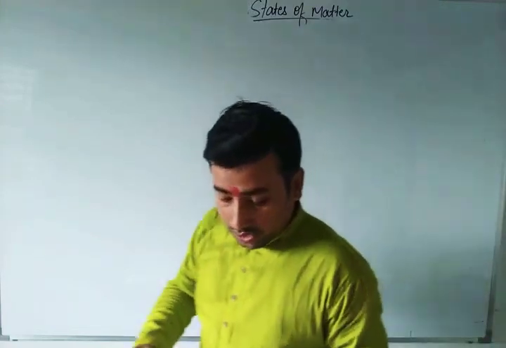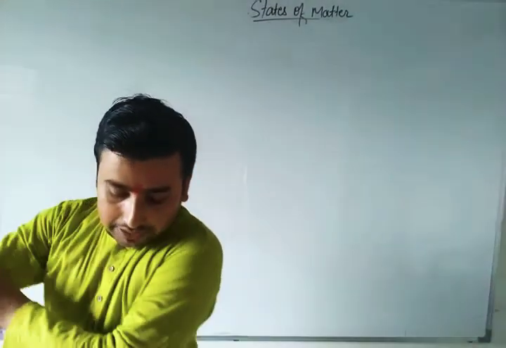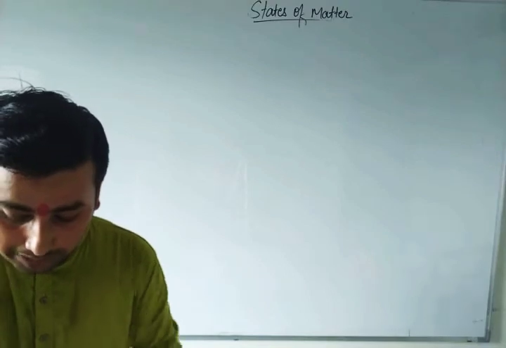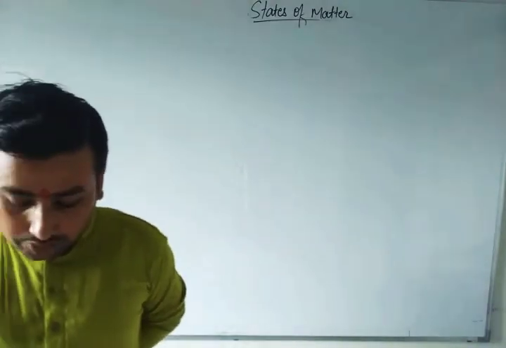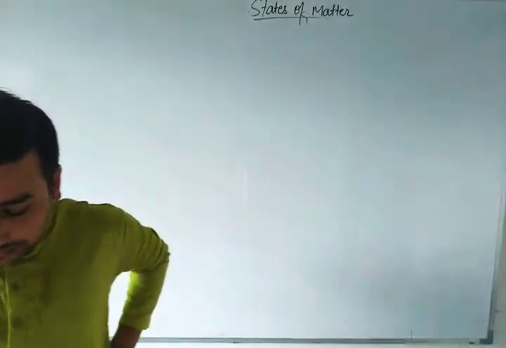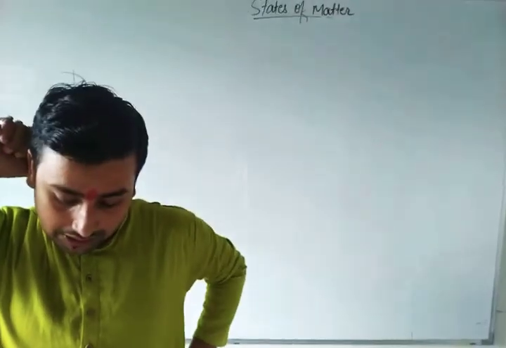What is the question? At 25 degrees Celsius and 760 mm of Hg pressure, a gas occupies 600 ml of volume. What will be its pressure at a height where the temperature is 10 degrees Celsius and the volume is 640 ml? See what things are given. In the second condition, pressure is not given. In the first, pressure is given, right?